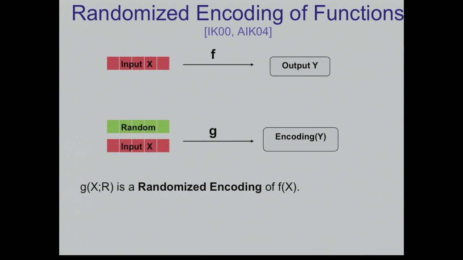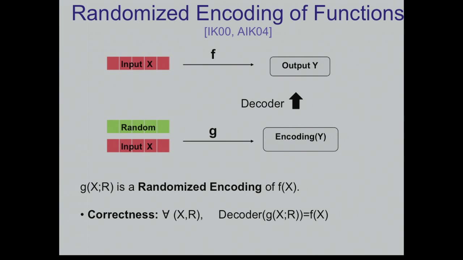So formally, this thing is the randomized encoding of the function f. And I'm thinking about two properties. This is the formalization of what I just said. There should be an efficient decoding algorithm, which given a sample from this distribution gives you the y. So for every x and every r, if you apply the decoder to g of x and r, you should recover the value f of x.